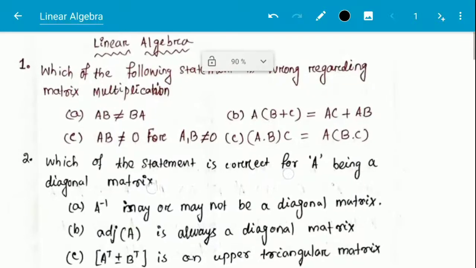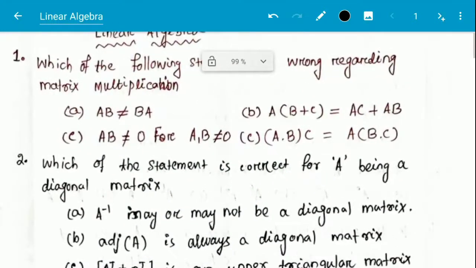Option A, AB is not equal to BA. Option B, A within the bracket B plus C is equal to AC plus AB. Option C, AB is not equal to O, where O is null matrix, for A, B not equal to O.